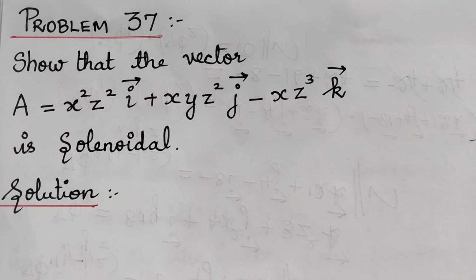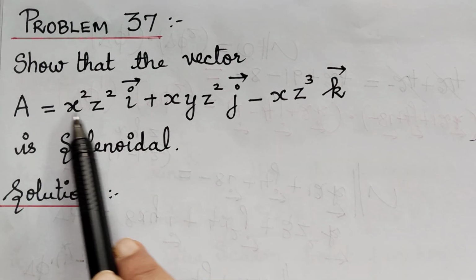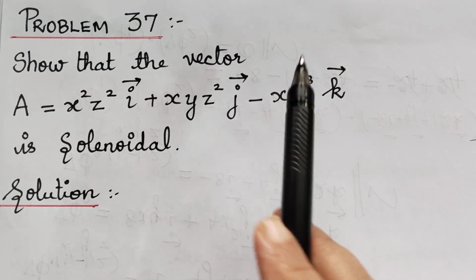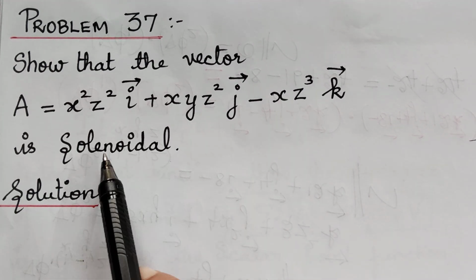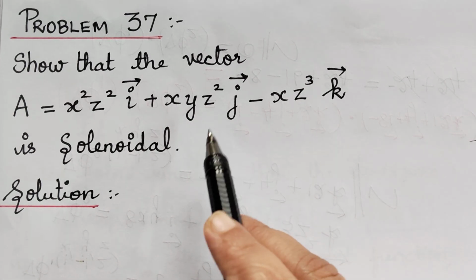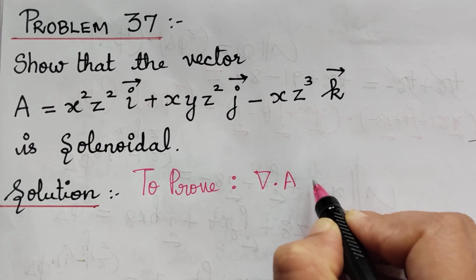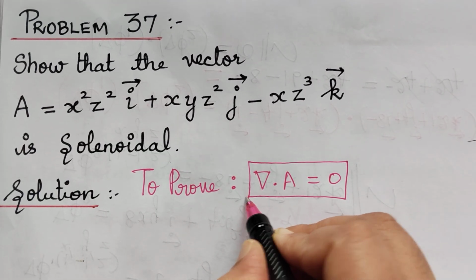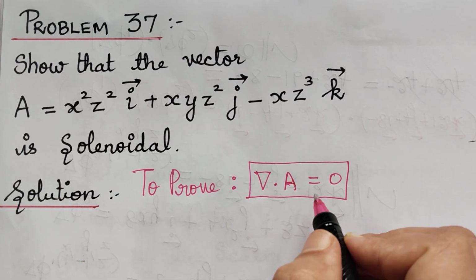So now here in this problem 37, the question is, show that the vector A is equal to x square z square i vector plus xy z square j vector minus xz cube k vector is solenoidal. Now in order to prove that the given vector is solenoidal, we have to prove that the divergence of A vector is equal to 0. So this is what we have to prove. So first we have to find the divergence and check whether it is equal to 0.